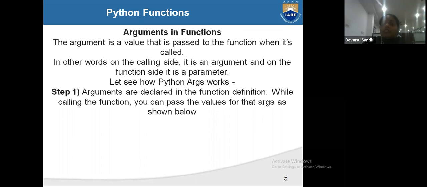In other words, on the calling side, it is the arguments. On the function side, in the parameter, you have to pass the value and you have to call the value. When you are calling the functions, you have to pass the values. Arguments are declared in the function definitions.